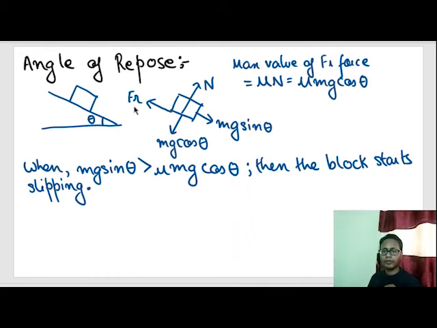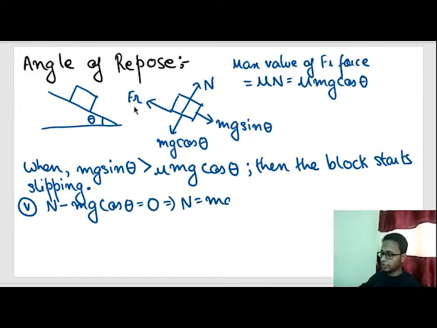So let's draw the components of forces. In the perpendicular component, N minus mg cos theta is equal to 0, or N is equal to mg cos theta. Therefore, the maximum value of friction force is mu N, equal to mu mg cos theta.